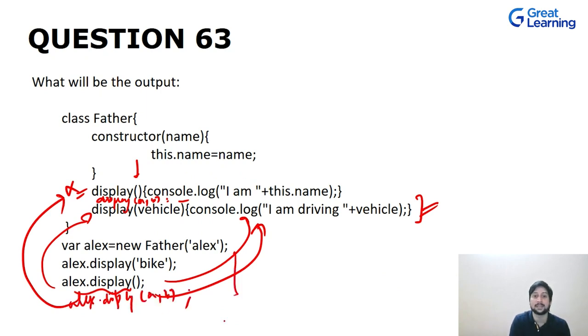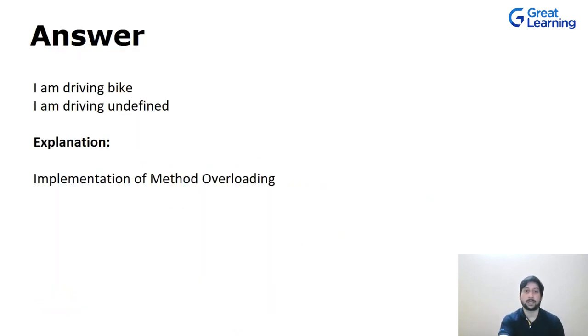What happens in that case? You just check it out, okay? See what happens. It will always take this one into consideration, okay? Cool. So this is the output: I am driving bike, I am driving undefined, and we implemented method overloading.